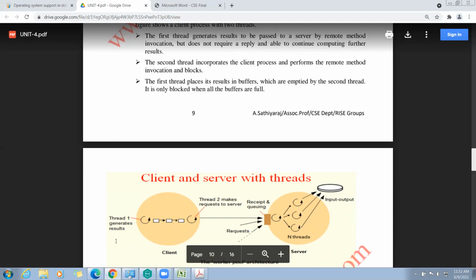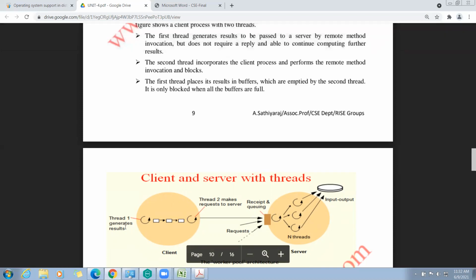See here, this thread one generates the results to be passed to a server by remote method invocation.